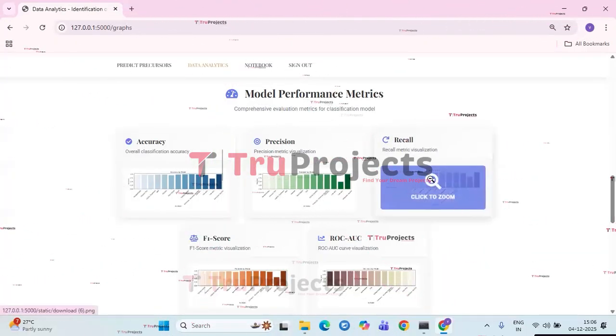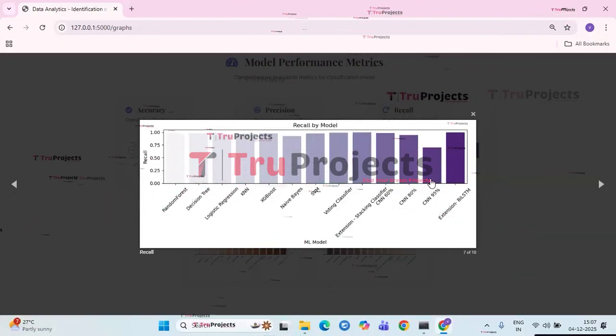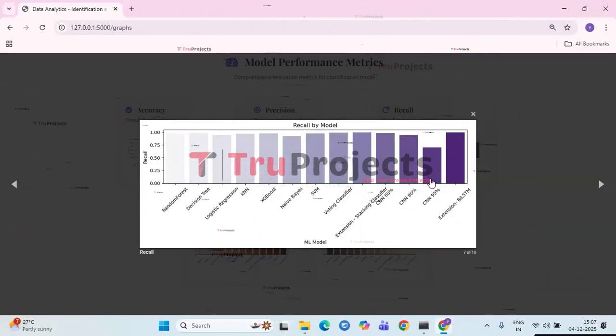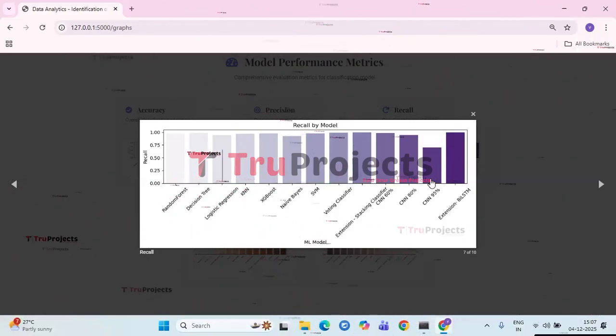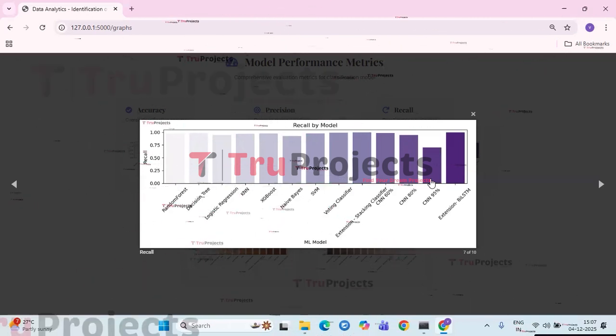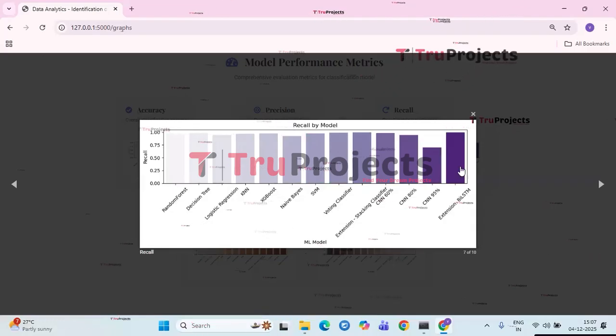Next, we have the recall graph. This bar chart displays the recall scores of various machine learning models. Most models, including random forest, decision tree, KNN, and XGBoost, achieve high recall close to 1.0. CNN model shows a decrease in recall as the dropout rate increases, with CNN 90% performing the worst. The extension by LSTM model achieves the highest recall among all the models.